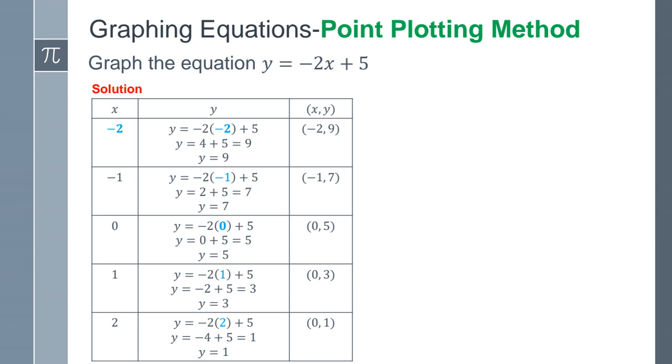And then the last value for x is equal to 2. Again, everywhere I see x, I'm going to plug in 2. So negative 2 times 2 is a negative 4. Negative 4 plus 5 is a positive 1. So y equals 1. So my ordered pair is 2, 1. Okay, there's a little typo here. This should be 2. Okay, all right.